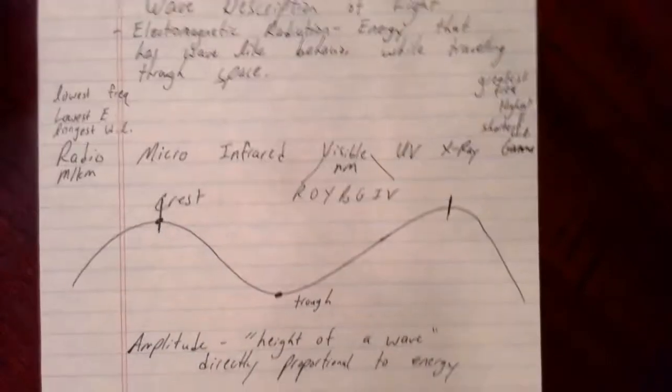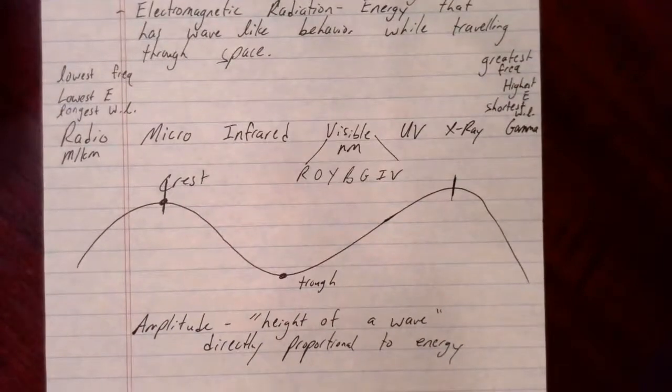So this is one thing that leads us to believe that light is a wave. It has characteristics such as wavelength and frequency that I can use to compare each other. So I can say blue light is lower in energy than green light because it has a longer wavelength, for example. So that is one piece of evidence that leads us to believe that light is in fact a wave here.